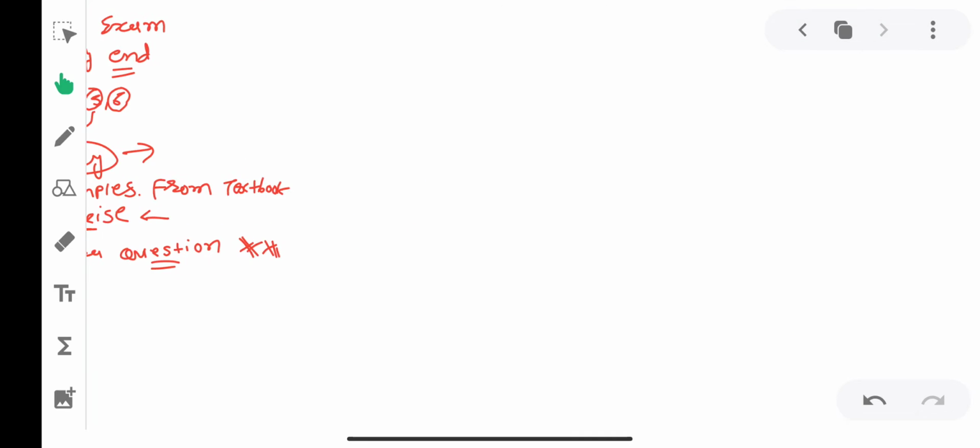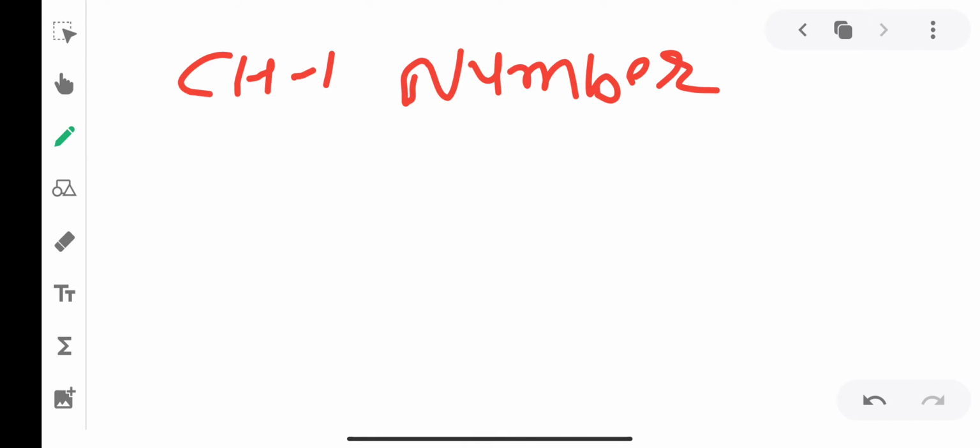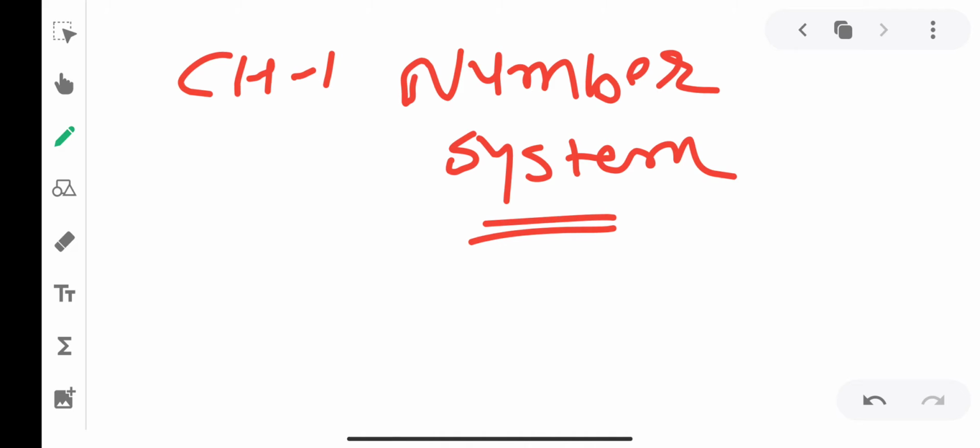Okay, so now we are starting chapter number 1. The chapter name is Number System. Yes, beta, we can write the theorem on the back of the page. Number System. Okay, what is the meaning of number system?